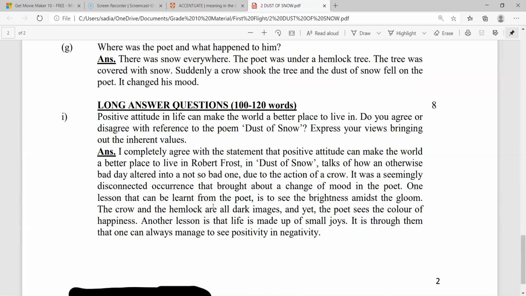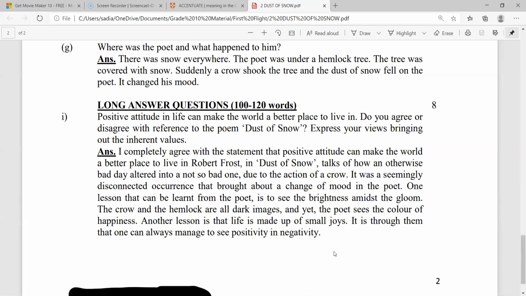One lesson that can be learned from the poem is to see the brightness amidst the gloom. The crow and the hemlock are all dark images, and yet the poet sees the color of happiness. Another lesson is that life is made up of small joys. It is through them that one can always manage to see positivity in negativity.